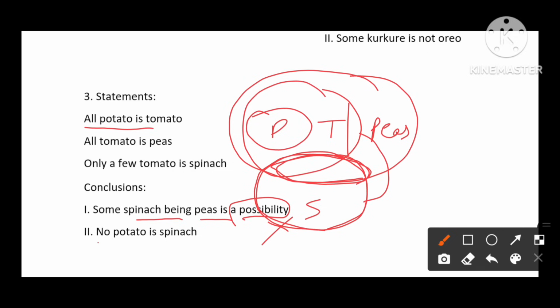Next, no potato is a spinach. Potato here doesn't share with the spinach according to our basic diagram. Here the question is given about no. So what we check is whether some potato can be spinach or not. Some part of a potato can share with the spinach. It is possible. So if some case is possible, the no case fails. So both 1 and 2 do not follow.